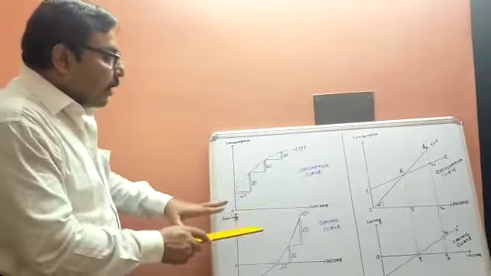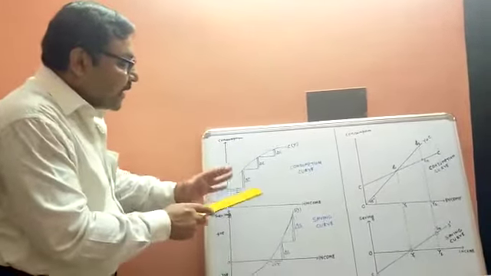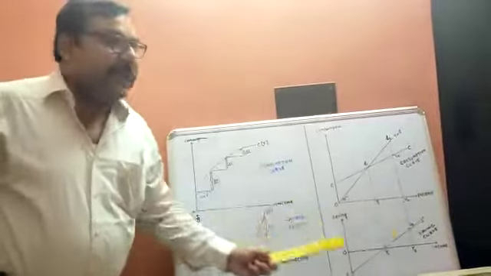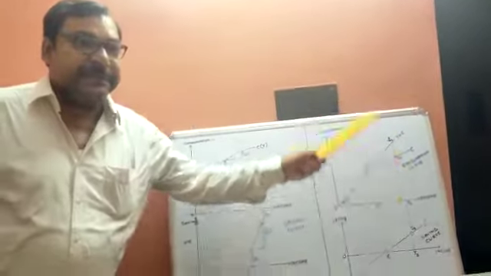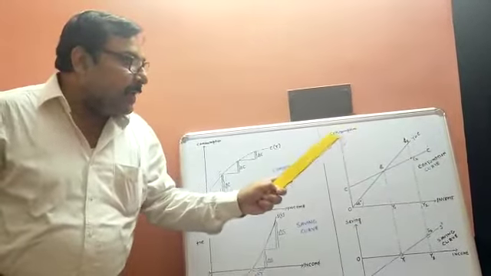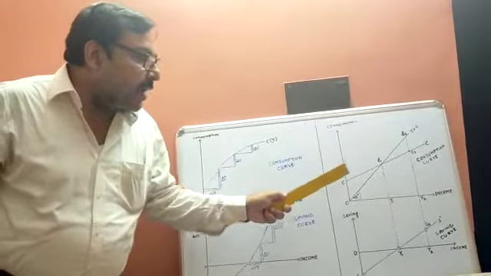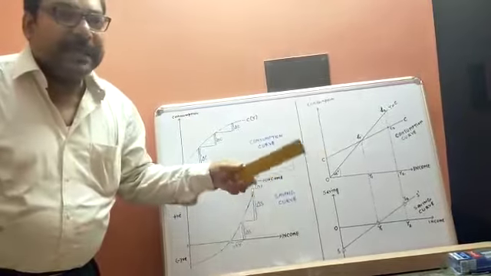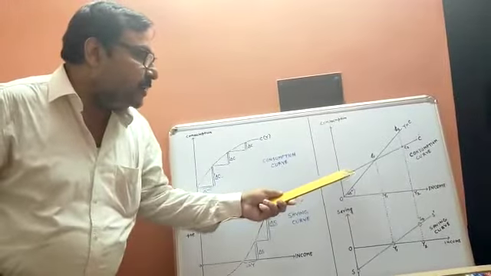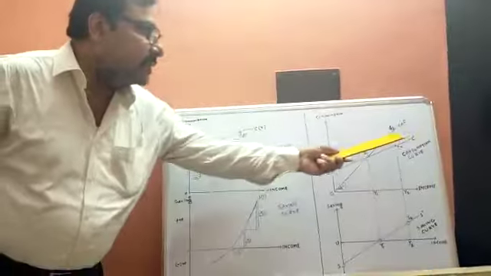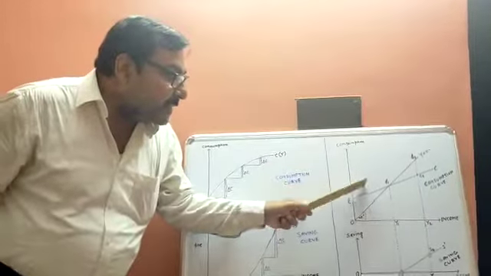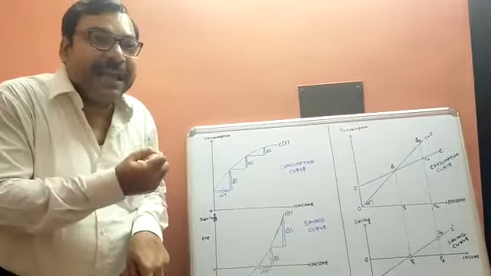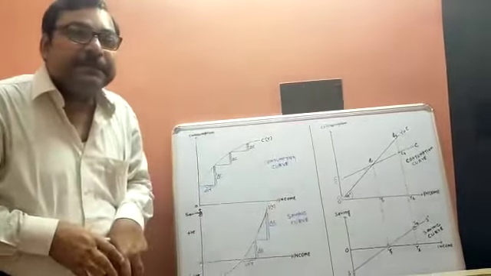So this is all about the consumption function and the savings function. Now come to this diagram. A very important discussion is here along with this diagram. Here a consumption curve is given to you. CC dash is the consumption line. For the sake of explanation, we assume it is a straight line. The consumption line is given and you are asked to derive the savings function or savings line from this given consumption curve.